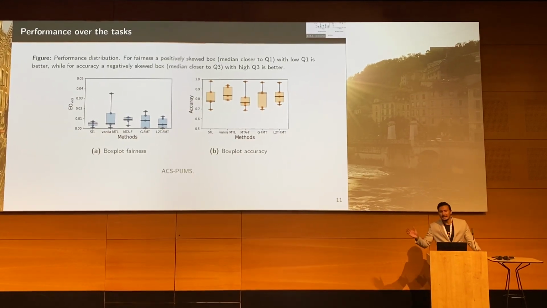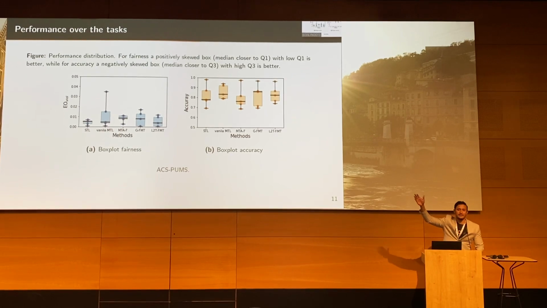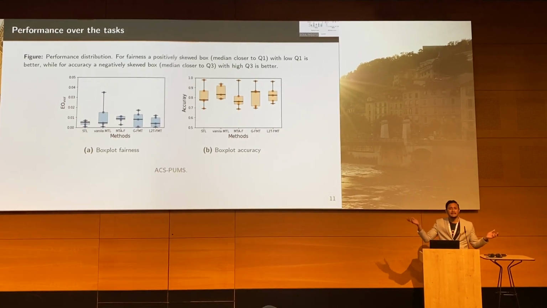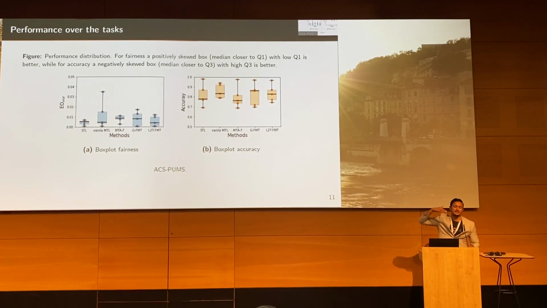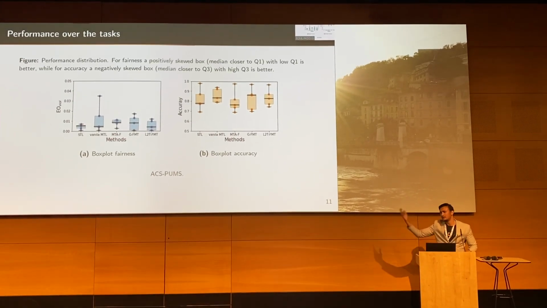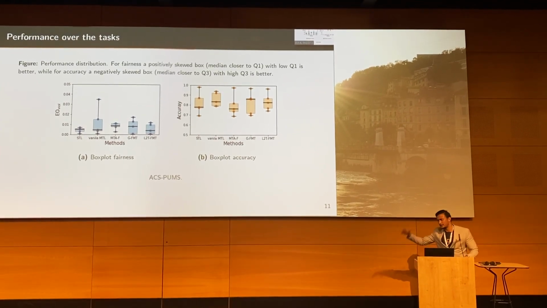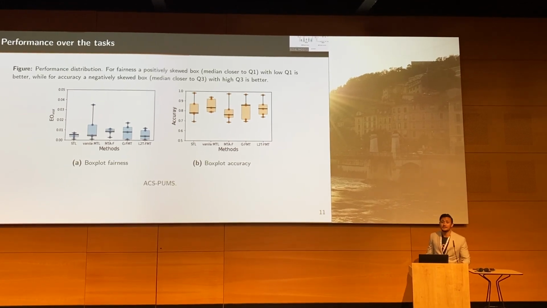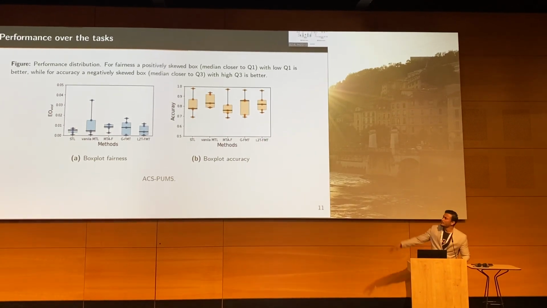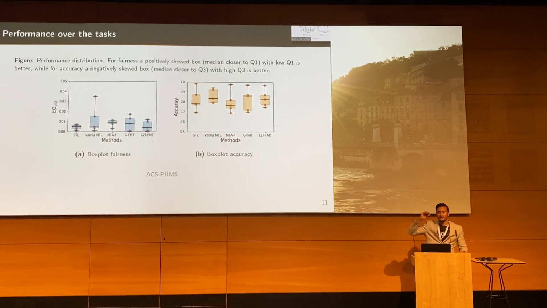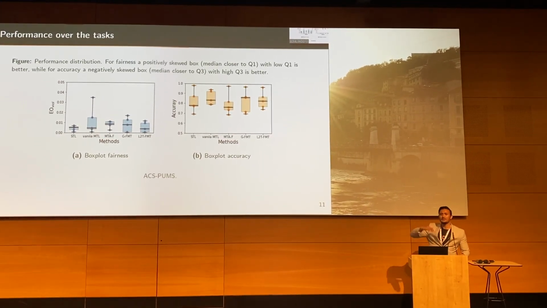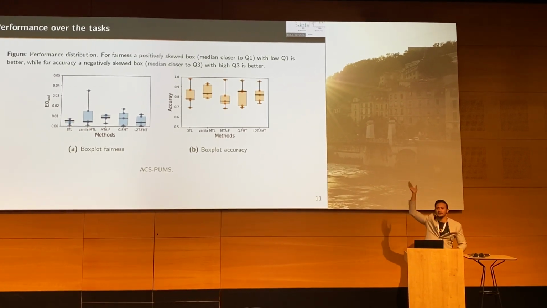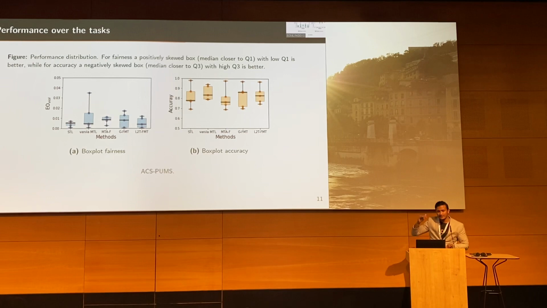These kinds of average metrics can be influenced by a single task as well, right? If in a certain task you have very high or very low performance, then it can impact the entire average itself. So we also wanted to check how our performance was distributed across the tasks. Over here we wanted to find whether our algorithm has high whiskers, that is, in certain tasks very high or very low performance, or relatively low whiskers.